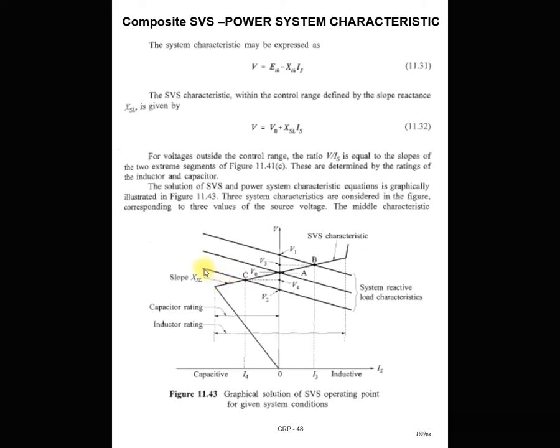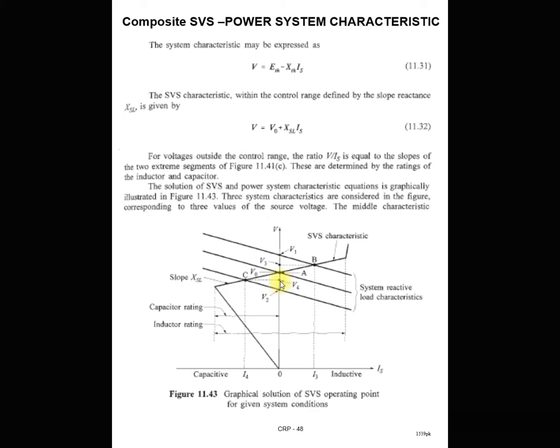Now the exactly opposite case: this characteristic of the power system is for when a large load condition happens. So you can see that the load bus voltage V2 is very low as compared to the rated voltage. Without compensation, or without SVS, the load bus voltage is V2, but with SVS, you can see that this SVS characteristic intersects with the power system characteristic at point C. So at point C, the voltage level at the load bus is V4. You can see that this V4 voltage is higher than this V2 voltage.